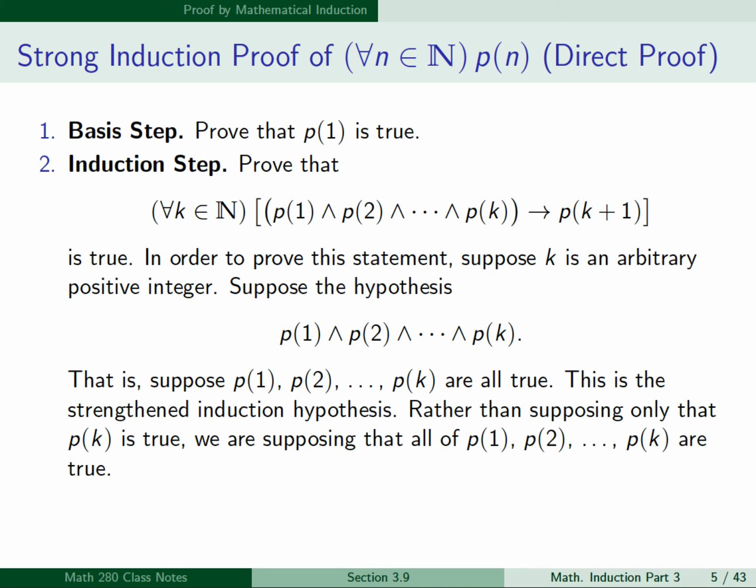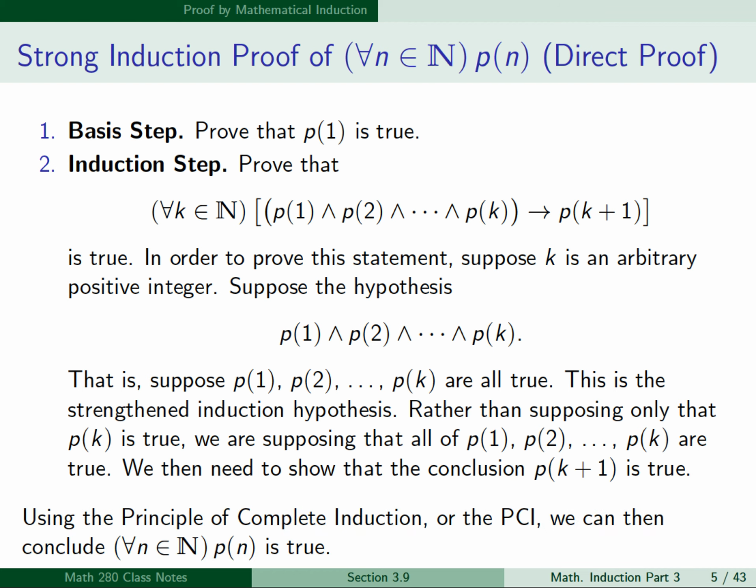Rather than supposing only that P(k) is true, we are supposing that all of P(1), P(2), all the way down to P(k) are true. We then need to show that the conclusion P(k+1) is true. And then using the principle of complete induction, or the PCI, we can then conclude that for all n in N, P(n) is true.